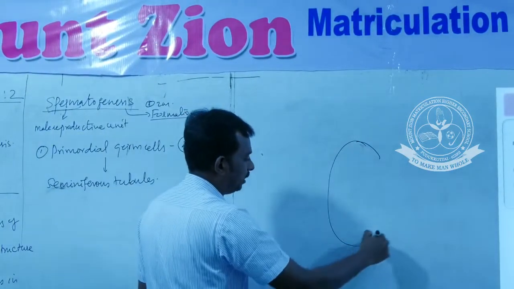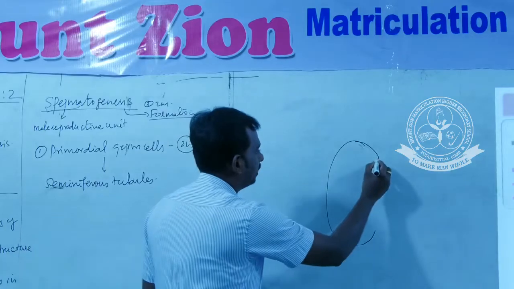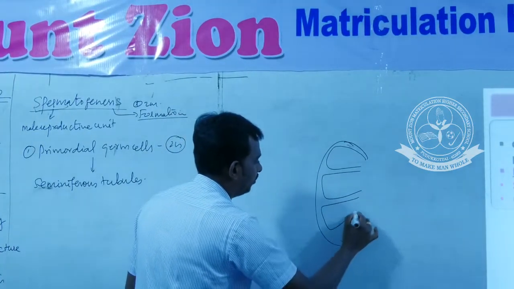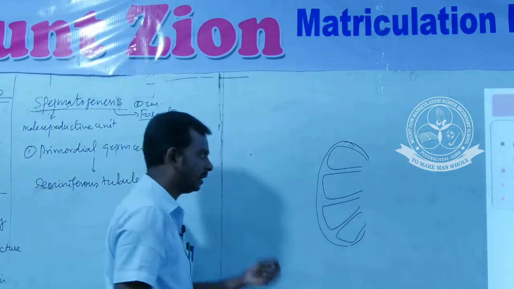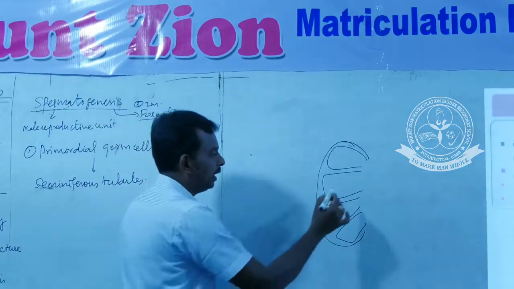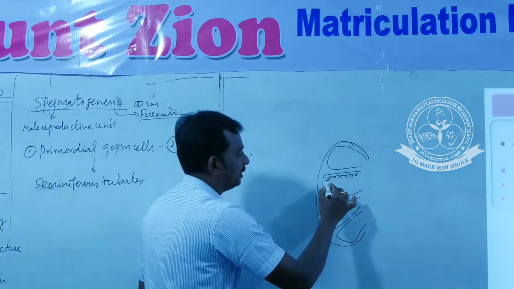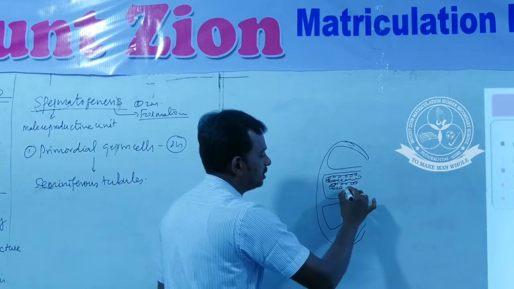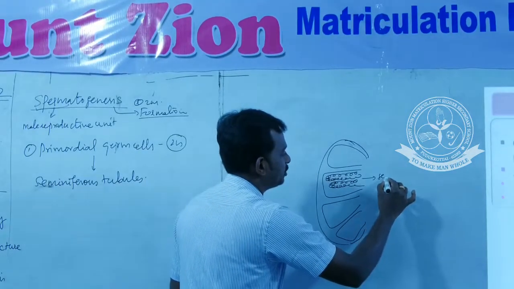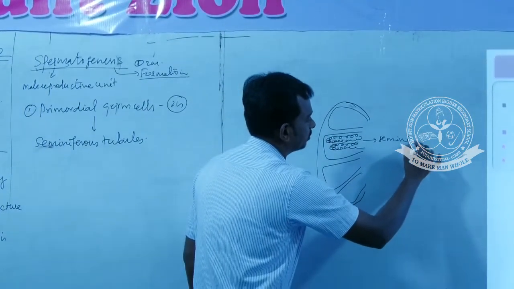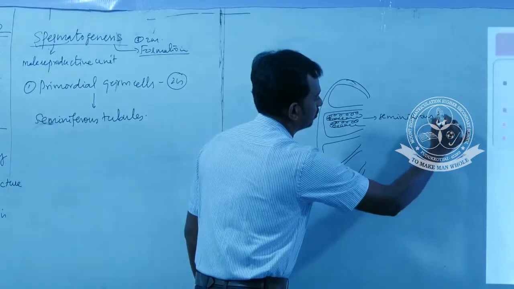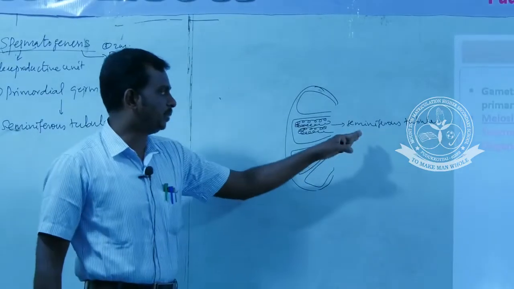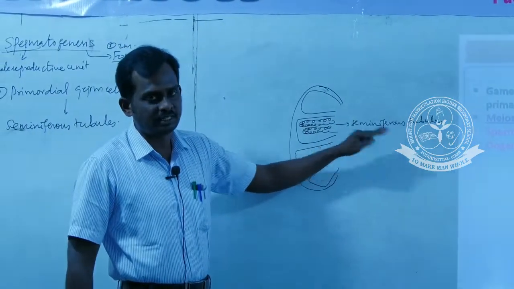It is surrounded by the tunica albuginea, and made up of many lobes. These are testicular lobes, and these lobes contain coiled structures called seminiferous tubules. So this is the place where spermatogenesis takes place.